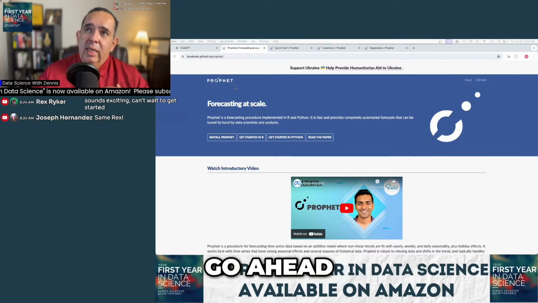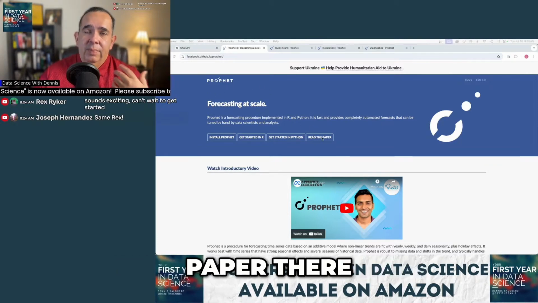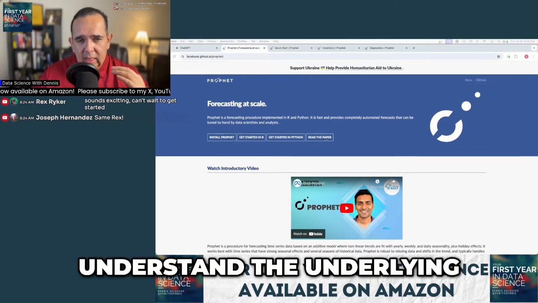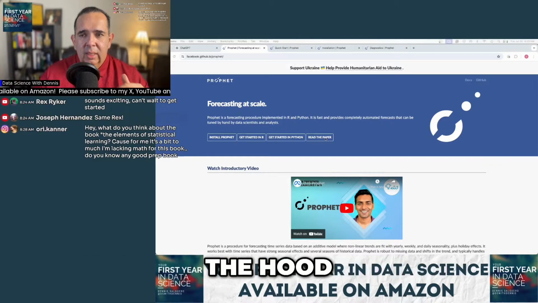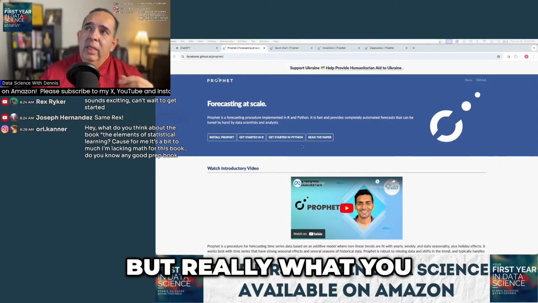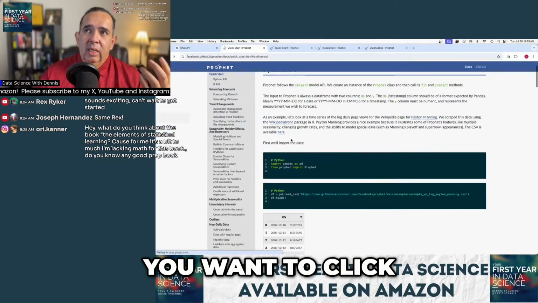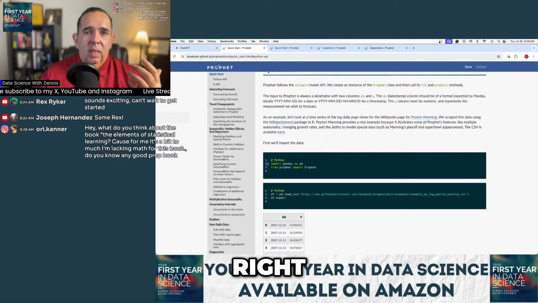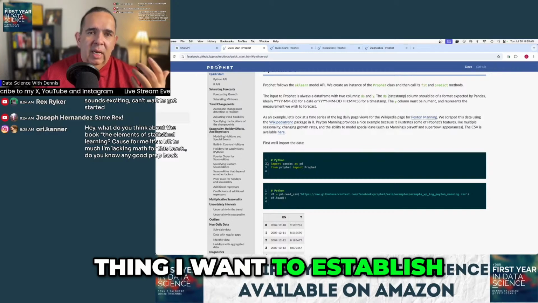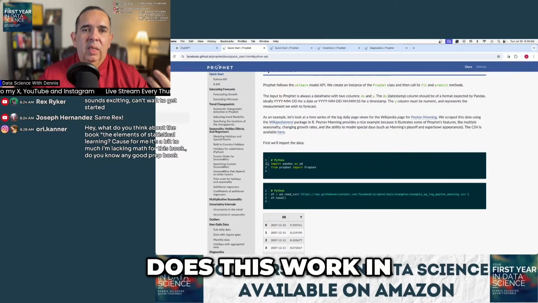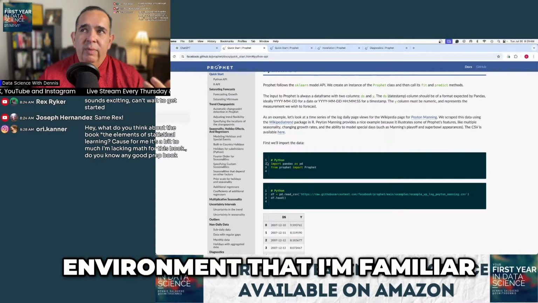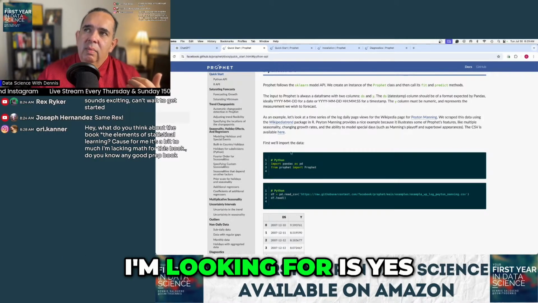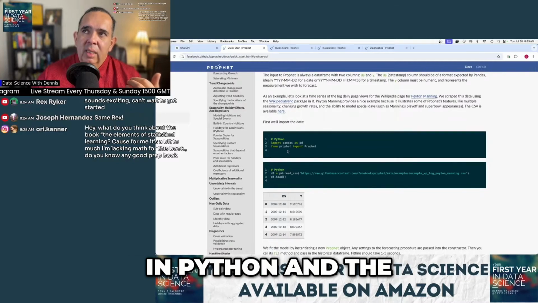So I'm going to go ahead. Well, first of all, realize that there's a paper there, right? And you're welcome to read the paper to understand what's going on underneath the hood. But really what you want to do is click on the Get Started for whatever language you want to work on, right? Because here's the first thing I want to establish: can I install this? Does this work in a language and in an environment that I'm familiar with and comfortable with? So the first thing I'm looking for is yes, they make it available in Python,